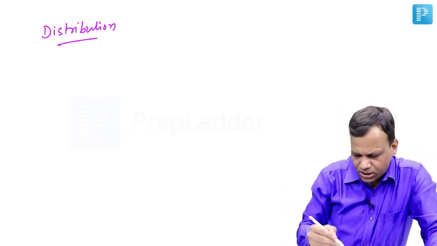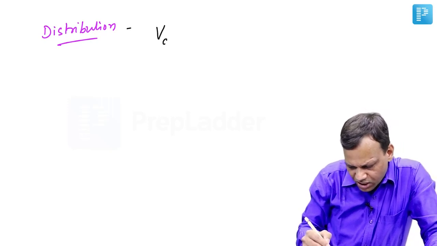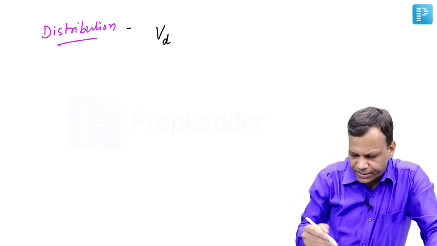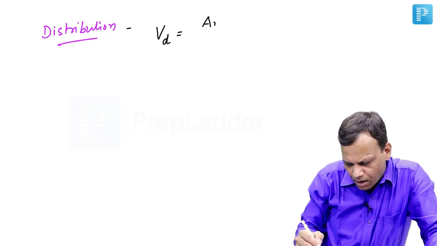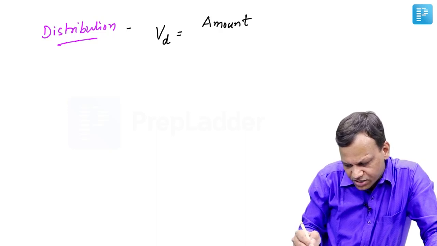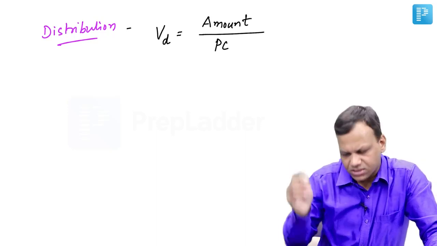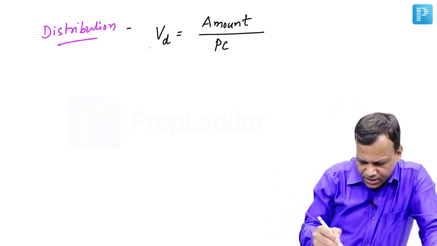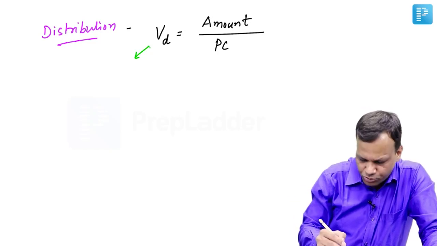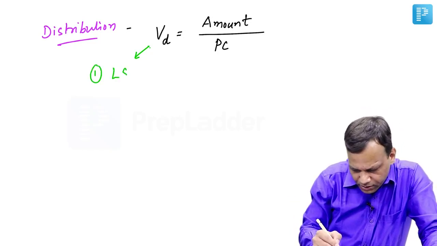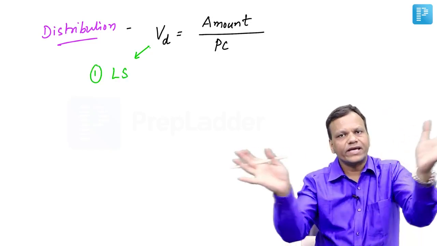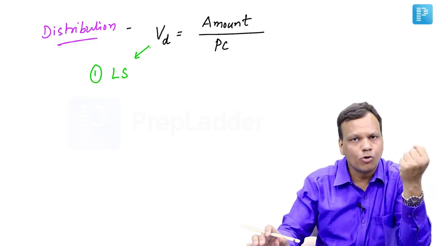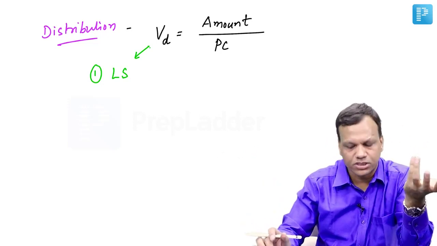So that distribution is measured by a parameter known as volume of distribution, called VD, and the formula of VD is amount of drug given by intravenous route divided by plasma concentration obtained. Now on which factors will VD depend? Obviously the volume of distribution, or simply distribution, will depend upon lipid solubility. A more lipid soluble drug can quickly cross the membranes, it can go to more places, so more distribution. So VD is telling about distribution.